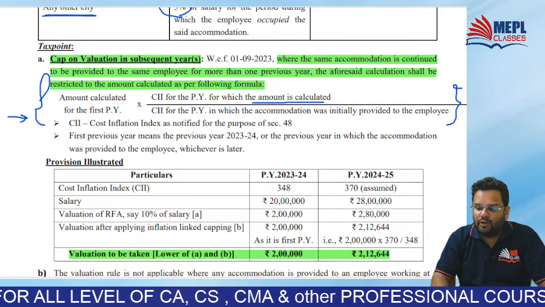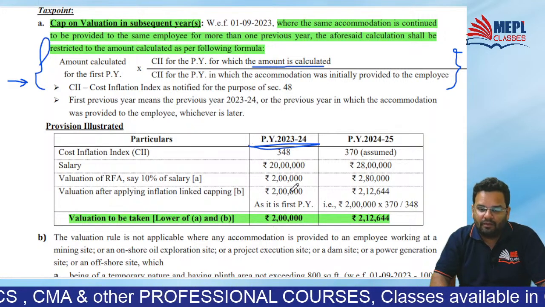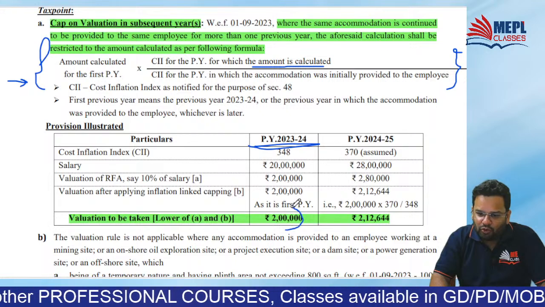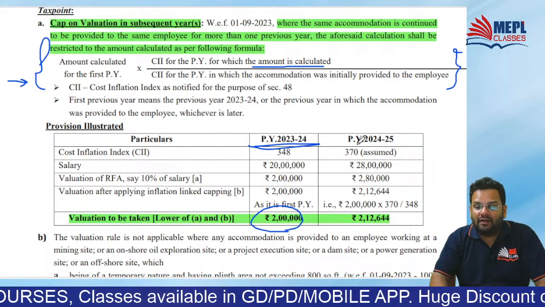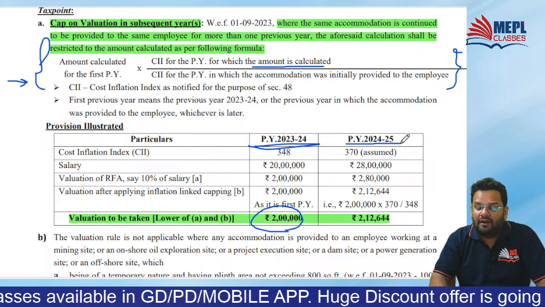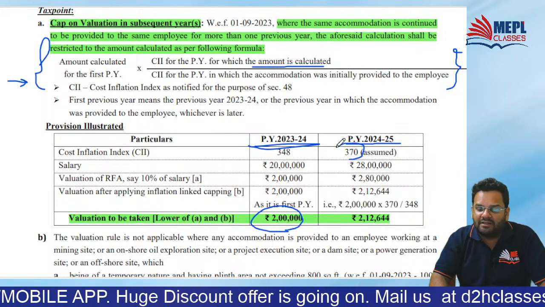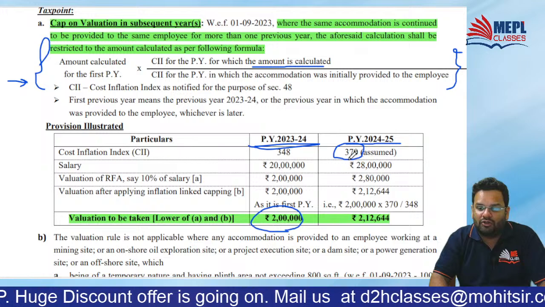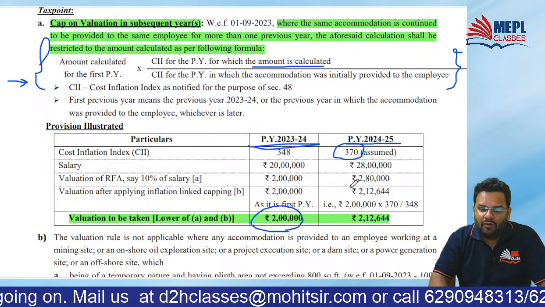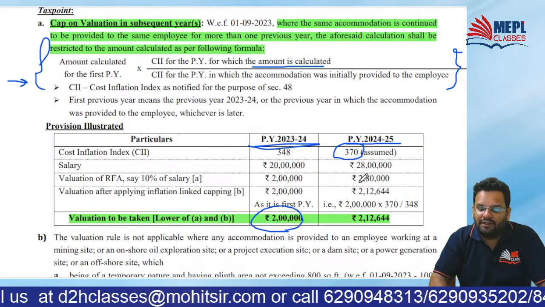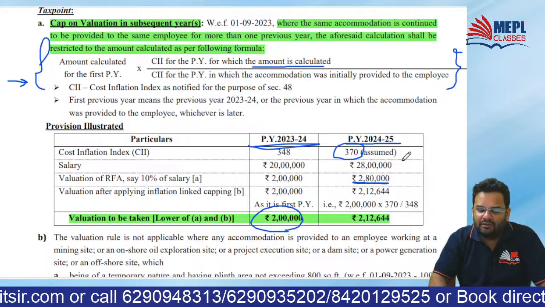Just to give you an example, say in 23-24 your value of accommodation came to 2 lakh rupees. Now say in 24-25, assume we don't know what the CII will be, assume CII is 370. How will the valuation be done? 2,80,000. Why 2,80,000?